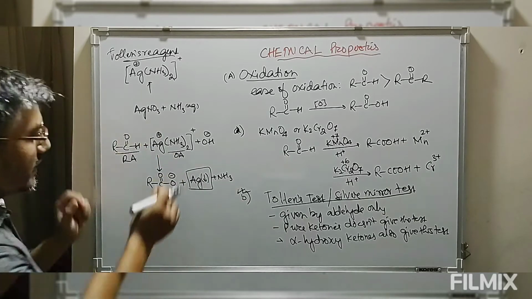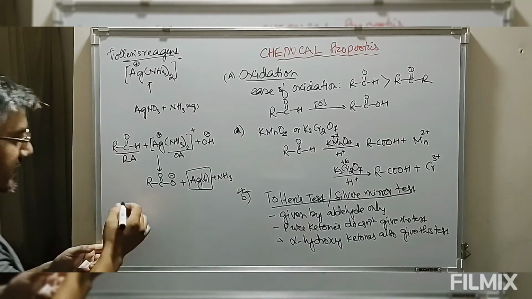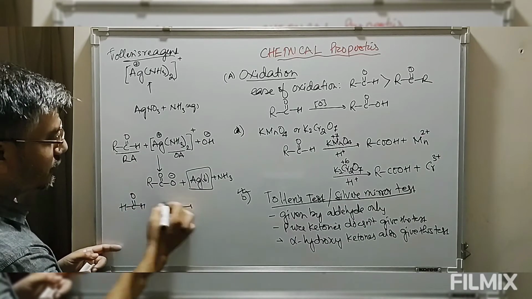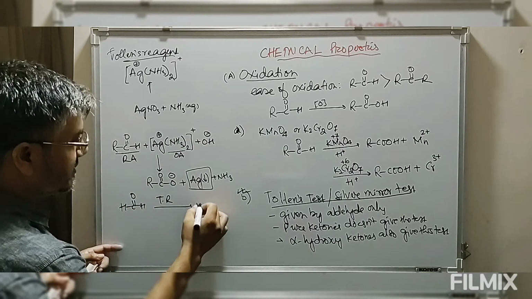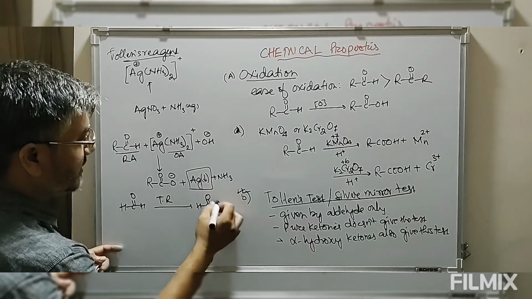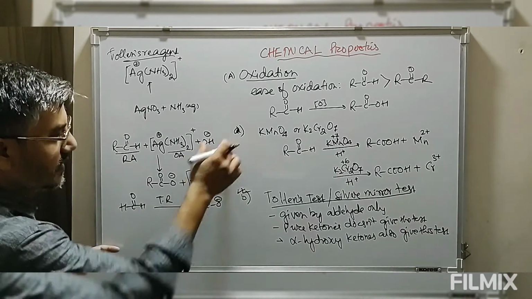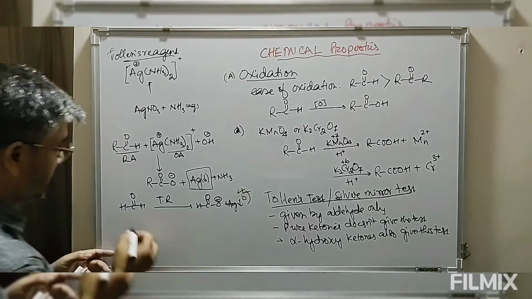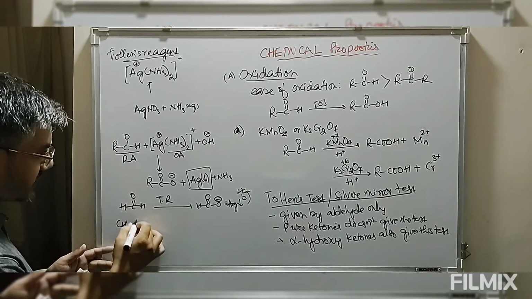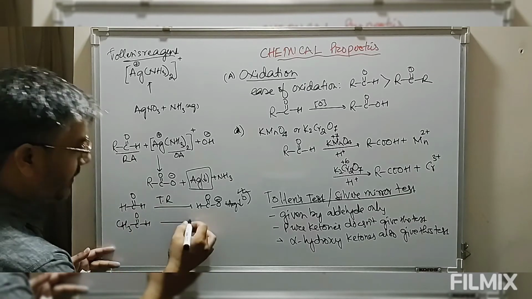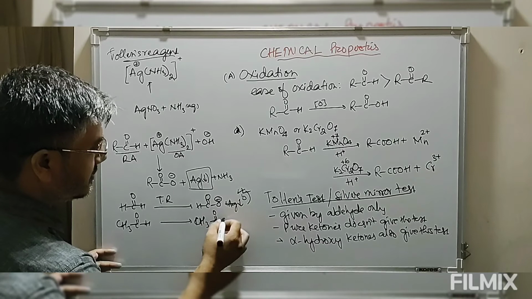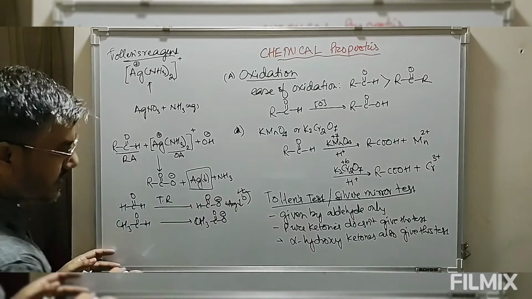Now look at this: all aldehydes, whether aliphatic or aromatic. Take formaldehyde with this Tollens reagent, so we get formic acid salt plus other products, plus we have Ag deposition. We take acetaldehyde with the same reagent, we get acetic acid salt plus silver deposited.